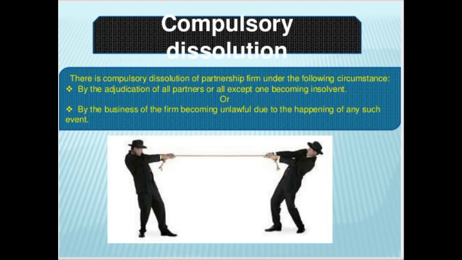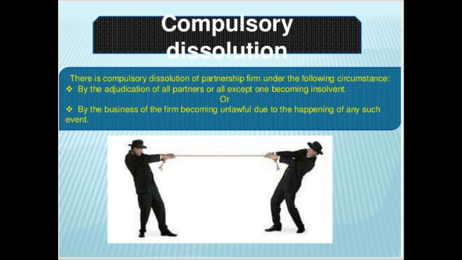Next is compulsory dissolution. It is compulsory. How is it? Let us see. There is a compulsory dissolution of partnership firm under the following circumstances. By the adjudication of all the partners or all except one becoming insolvent. That means when one partner or more than one, except the one, becomes insolvent, in that case it's a compulsory dissolution. We have to dissolve the firm anyhow.